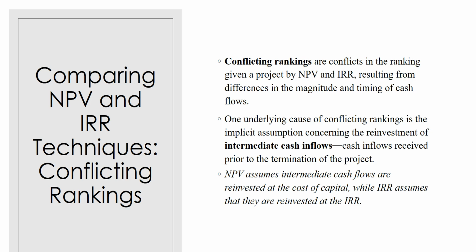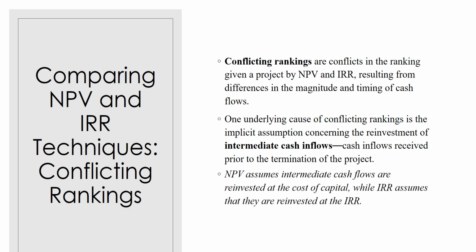Now, these conflicting rankings occur because we see differences in the magnitude of cash flows as well as the timing of cash flows. One underlying cause of conflicting rankings is that net present value and internal rate of return treat those intermediate cash flows differently. So when you're receiving cash flows throughout the project's life, they're treating those cash flows differently.